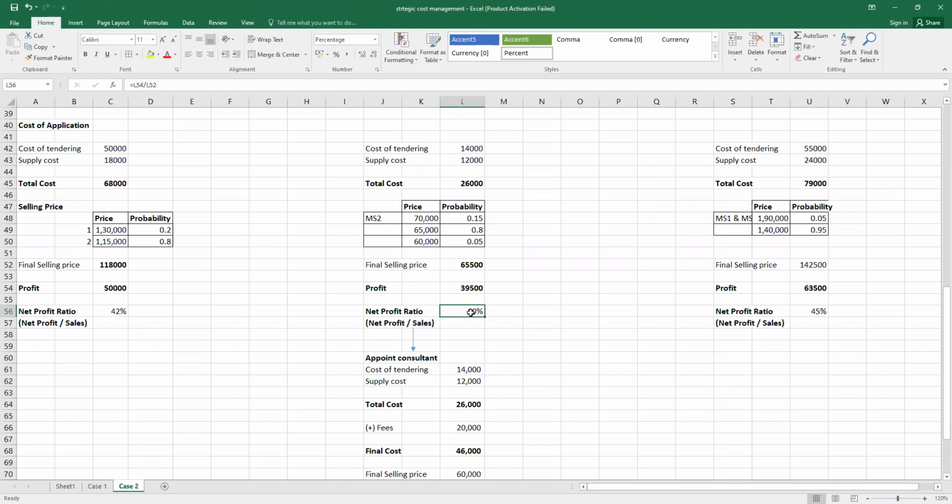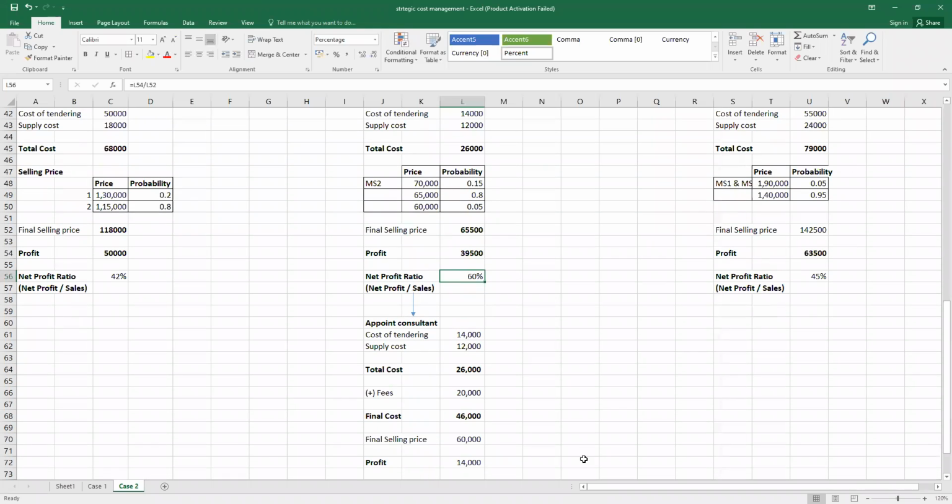So guys, what will you do in this case? This is a very interesting case. And it's not about good and bad or correct and wrong.